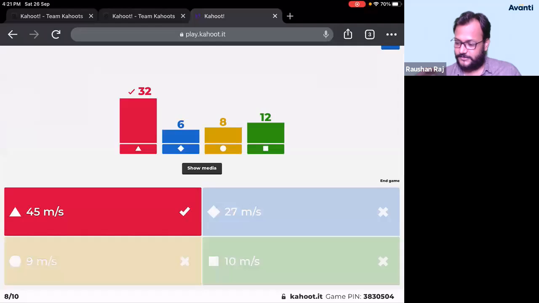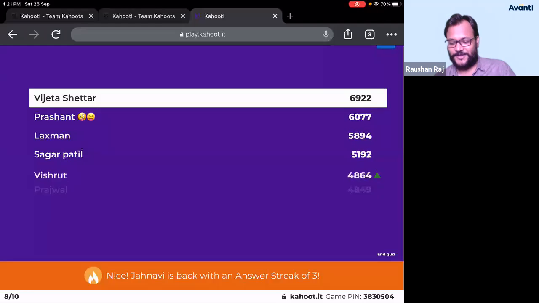All right, let us see the scoreboard. Okay, Prajwal is out of the league. Prajwal, people chased you away. So Vishruth has entered the top 5 scoreboard, in which Vijeta is maintaining his rank at 1, Prashant is at 2nd, Lakshman 3rd, Sagar Patil 4th, and Vishruth is at 5th. Very good, guys. Keep it up. Hey, someone please remove Vijeta. Remove both Vijeta and Prashant next time. No Aditya, I have no such challenge. Next question.